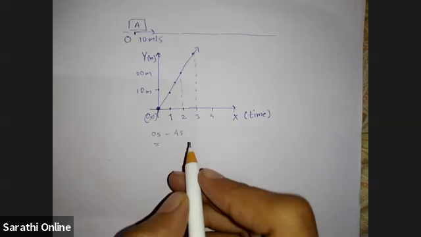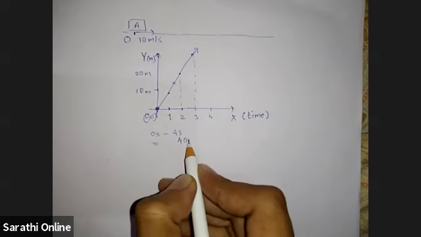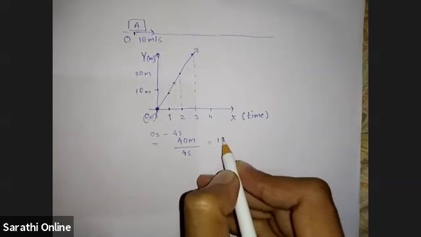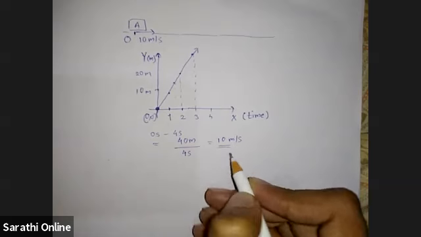Total distance covered in 4 seconds will be 40 meters. And total time will be 4 seconds. 40 meters divided by 4 seconds, so it will be 10 meter per second, right? Yes, sir.